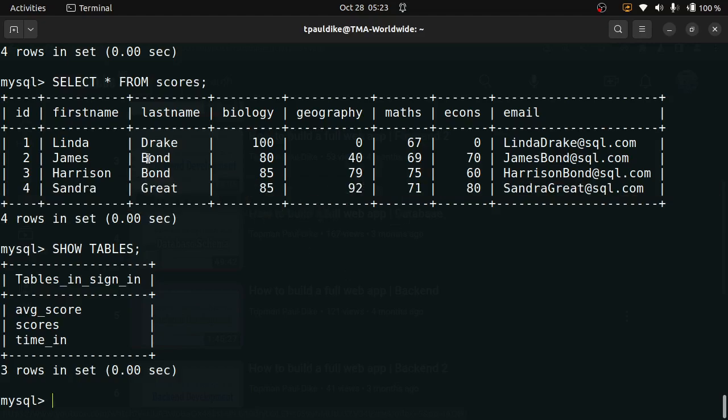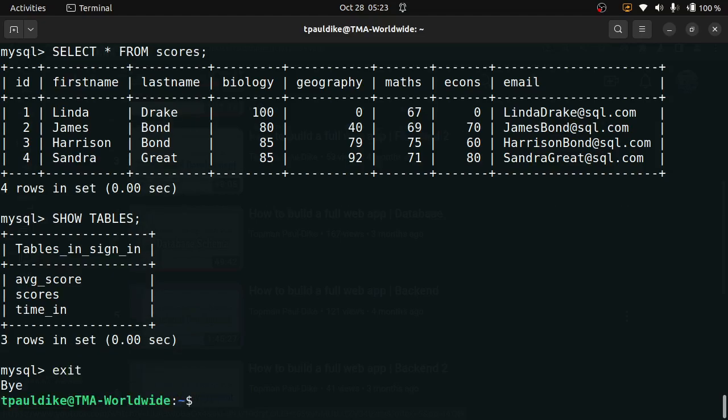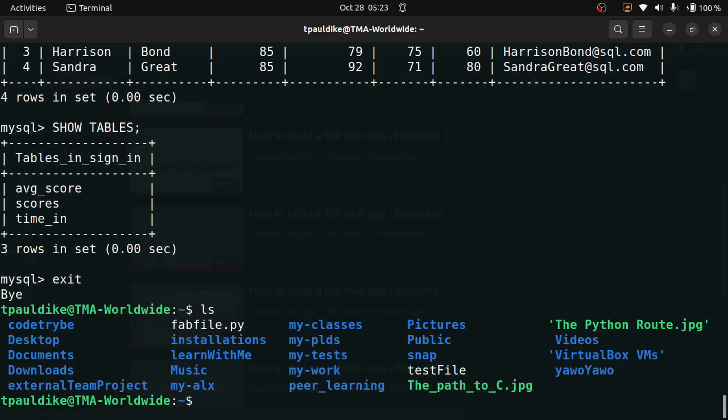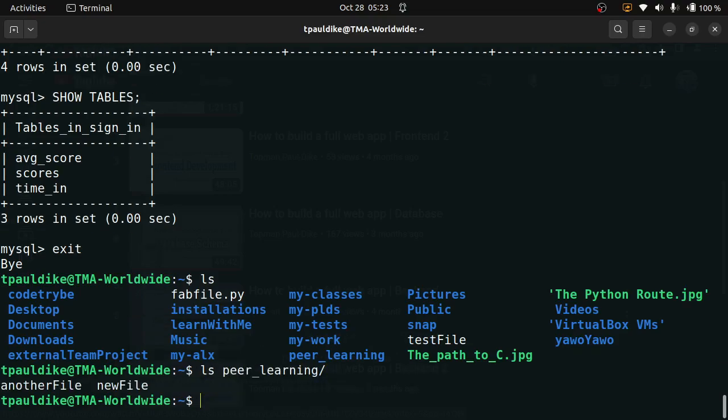So remind me, we are using first name, last name. I hope I remember. Okay, I won't clear the screen, so I'll remember. So I'm exiting the MySQL server. I'm out now. I'm now on my own terminal. All right. I'd like to move into a less crowded portion.